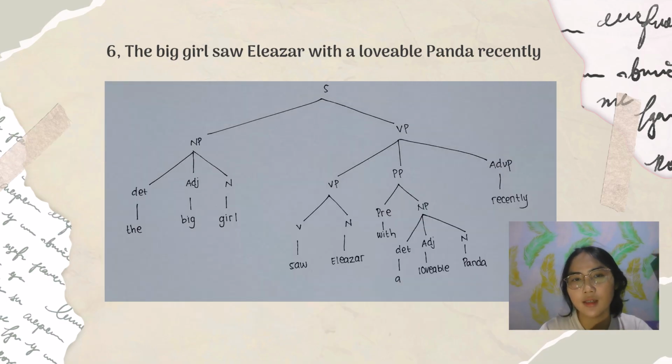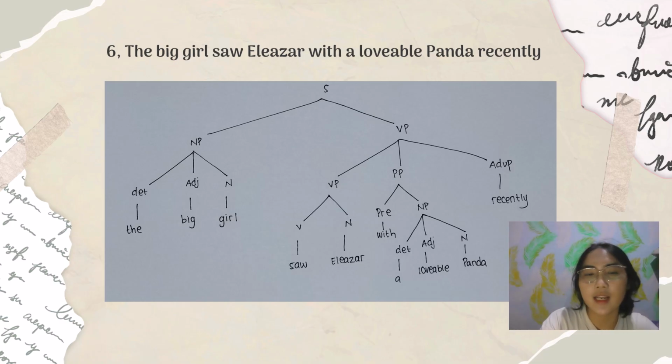And it's the same sentence, but the second diagram means the big girl and the panda saw Eleazar. So the second syntax diagram has the meaning that the big girl and the panda saw Eleazar.